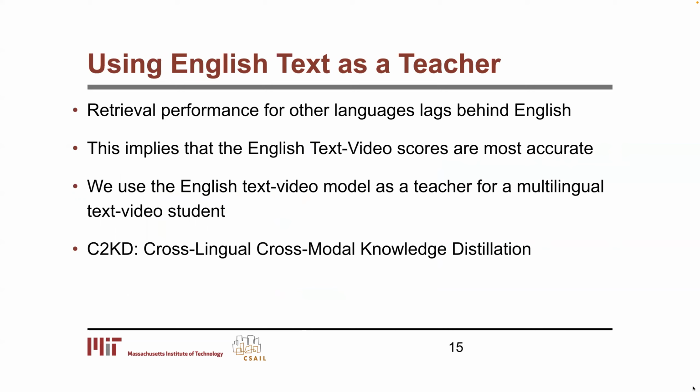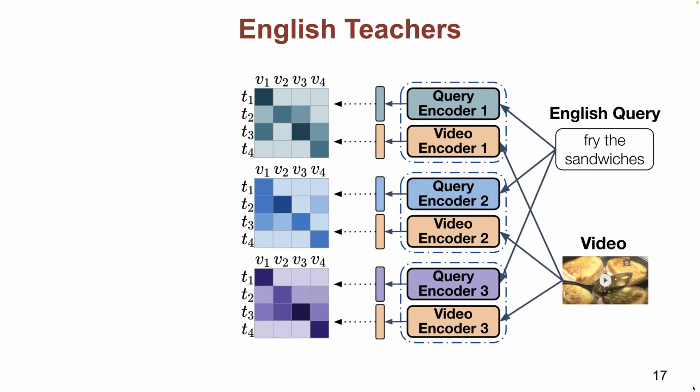We propose to use the English text video model as a teacher for a multilingual text video student. We call our method C2KD since it distills both cross-lingual and cross-modal knowledge. We start by training an English text video model, as described earlier. We train multiple English text video teachers, which have the same video encoder but different text encoders. The motivation is that different text encoders can provide complementary information.